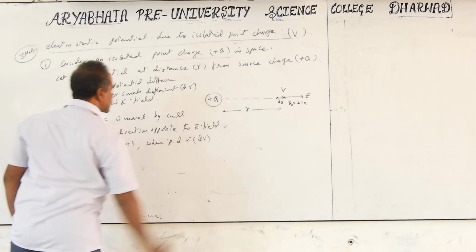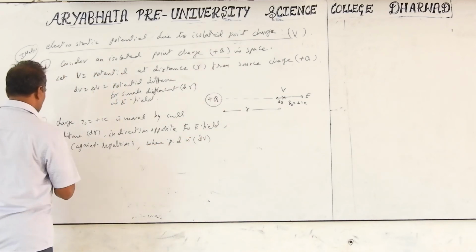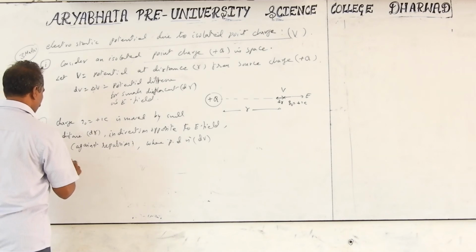That means for the small distance, the potential difference is dV. Therefore, work done gives the potential difference.